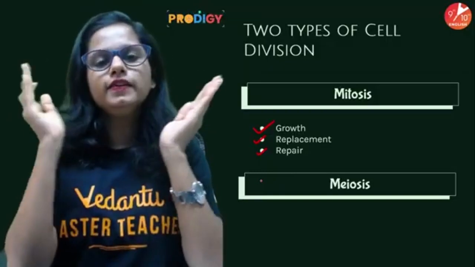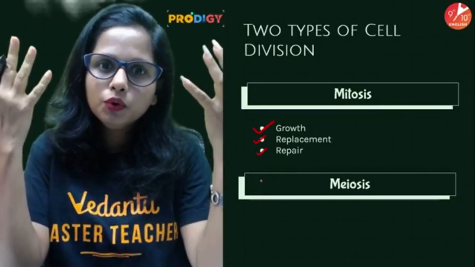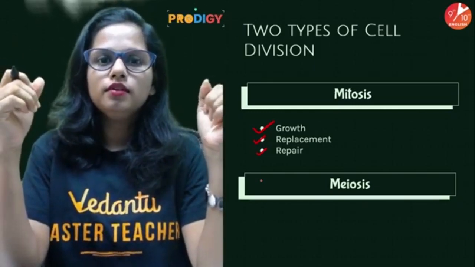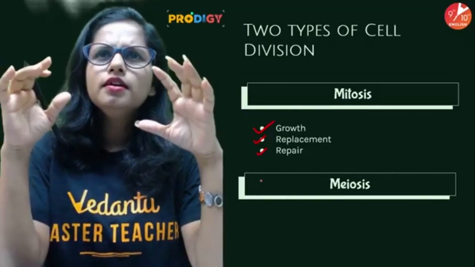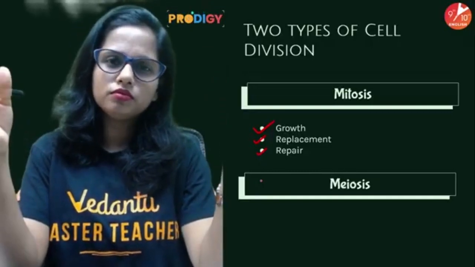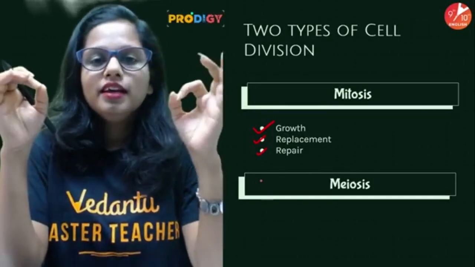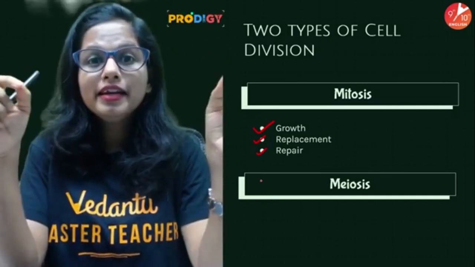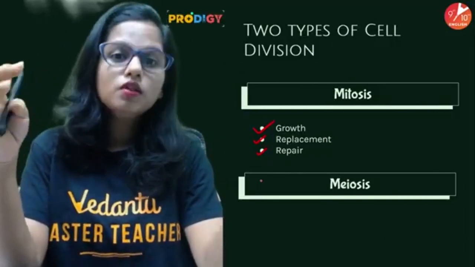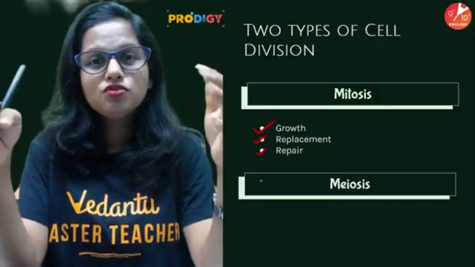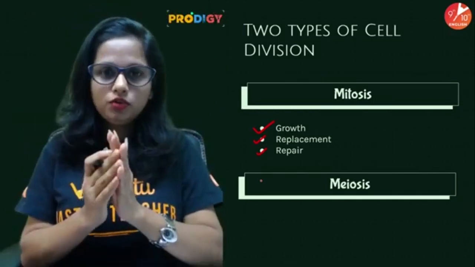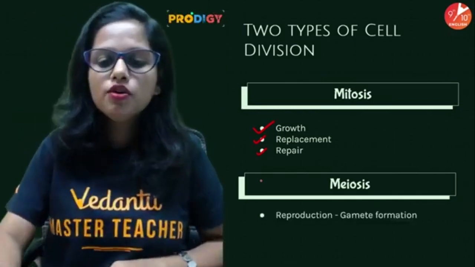But on the other hand, if we talk about the existence of human beings on this planet Earth, suppose there's a guy named Rahul and he's the last man left on this planet Earth, and if he determines not to reproduce, what will happen? The existence of human beings will come to an end. Human beings will become extinct. So just like all the other processes, reproduction is also an essential and important process. And in order to perform reproduction, meiosis helps.